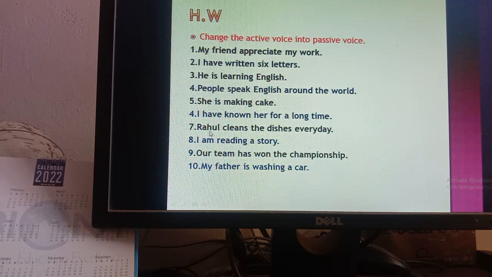Number 7, Rahul cleans the dishes every day. Number 8, I am reading a story. Number 9, our team has won the championship. Number 10, my father is washing a car. Okay, so this is your HW. You have to do this HW in your HW copy.